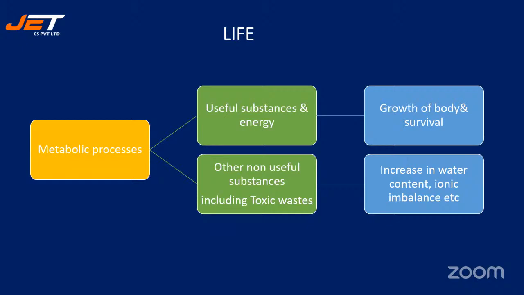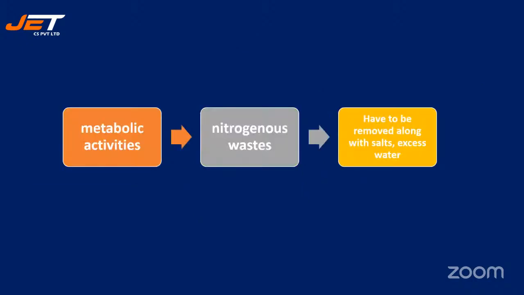Why does it have to be removed? Because it increases the concentration of water and causes ionic imbalance. It just disturbs the body. That is why. So metabolic activities go on, and they sometimes form nitrogenous waste that has to be removed. Along with that, there are excessive salts and excessive water in our body that also need to be removed, right?